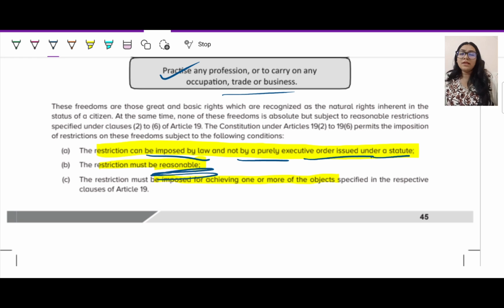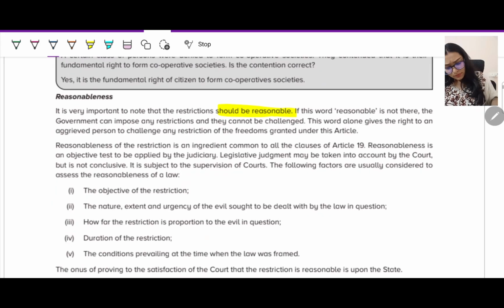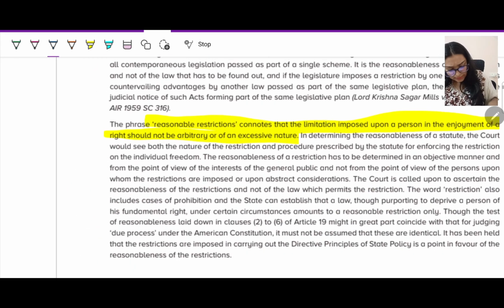Don't give me some blunt thing, you cannot speak like this. Oh my God, just because you're a woman you should have no voice. No, you are not supposed to make any blunt statement. You should have a predefined reason. Reasonable restrictions are allowed. Fine. Restriction must be imposed for achieving one or more objectives. It should be reasonable. Fine.